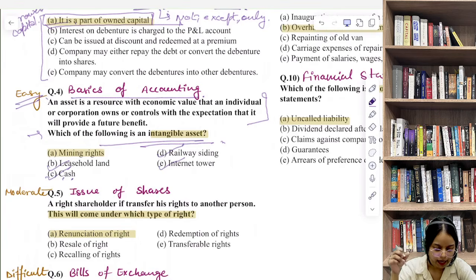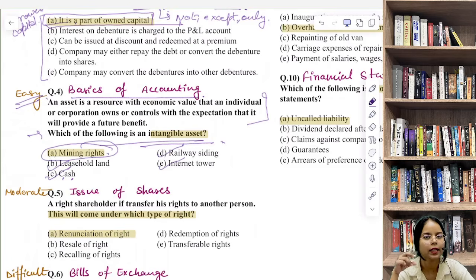They are tangible assets because they can be physically touched or measured. Mining rights, on the other hand, are intangible, because we are talking about rights. You can't see that, you can't touch that.